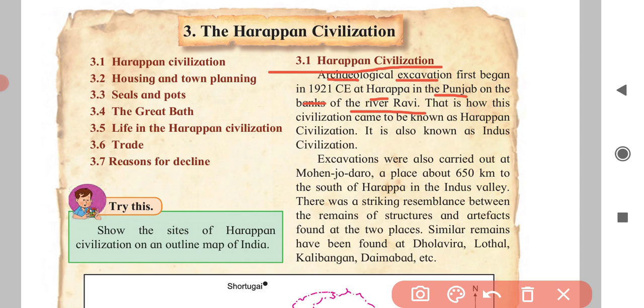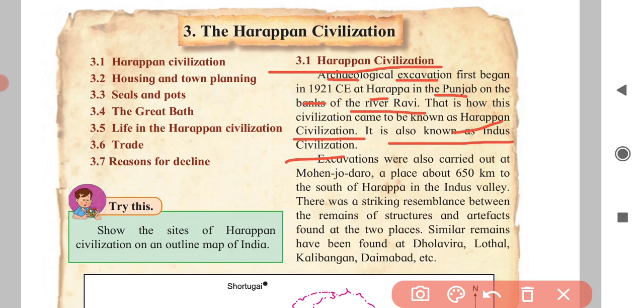That is how this civilization came to be known as Harappa civilization. Dear student, why is the name Harappa civilization given? Because the archaeological excavation was done at Harappa. Harappa is the name of a place, so this civilization was named Harappa civilization. It is also known as Indus civilization; its other name is Indus civilization.